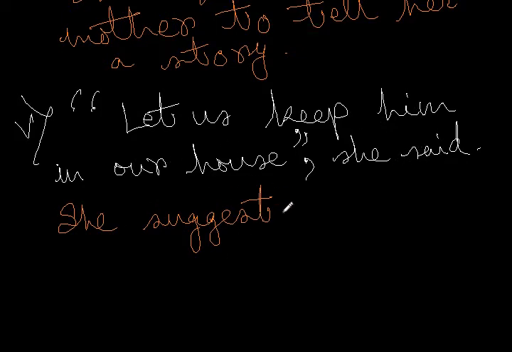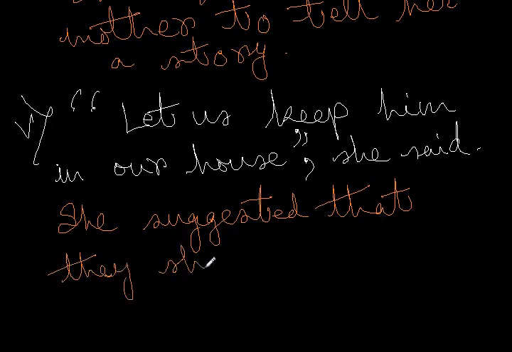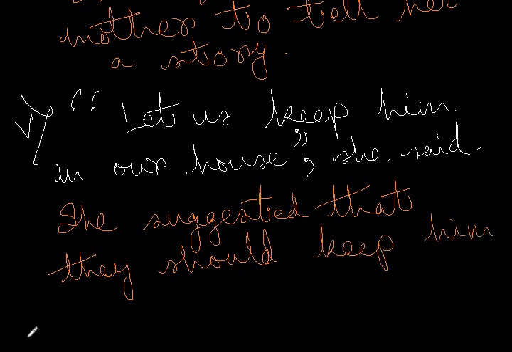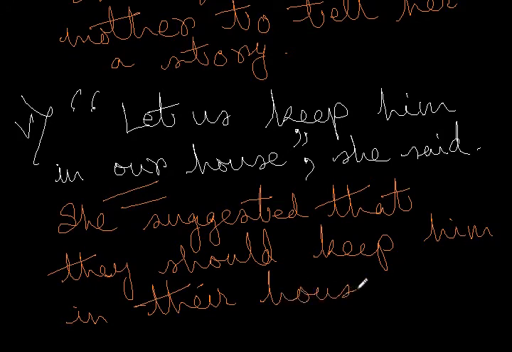So let us keep him in our house, she said. We're going to write, she suggested that they should keep him in. There's the change. Our becomes their house. So this is how we have transformed these 5 sentences.